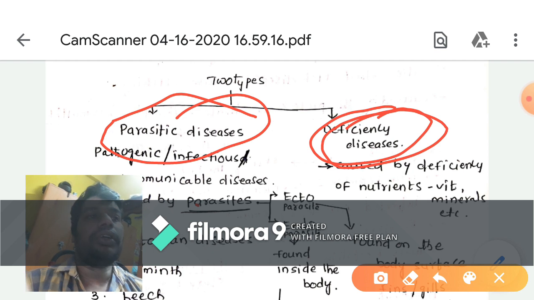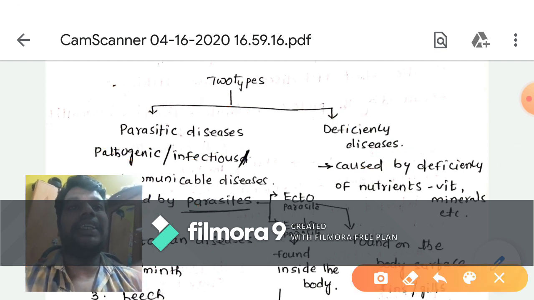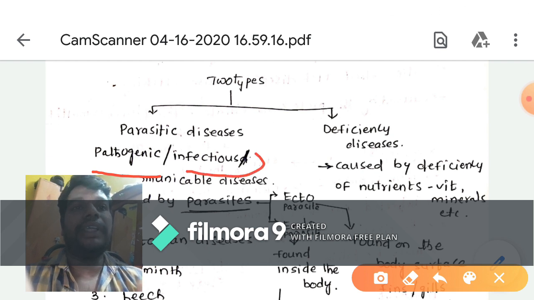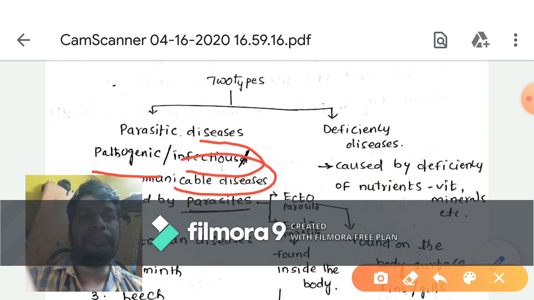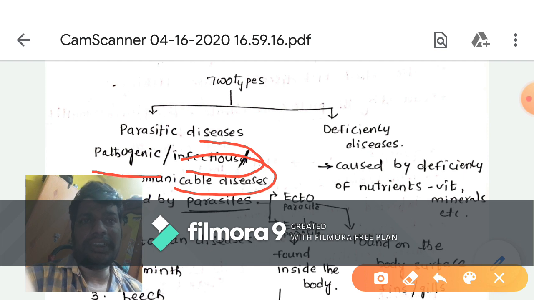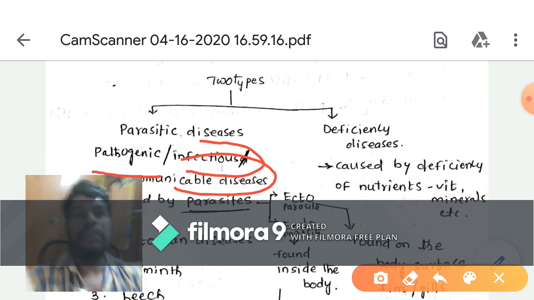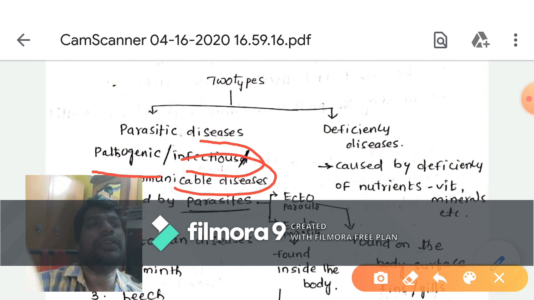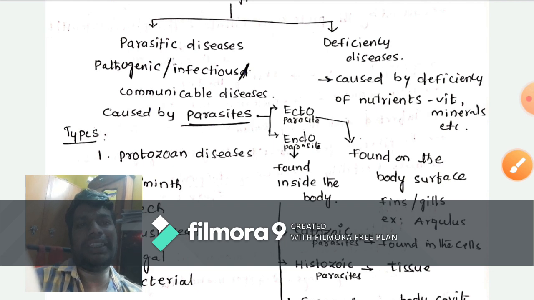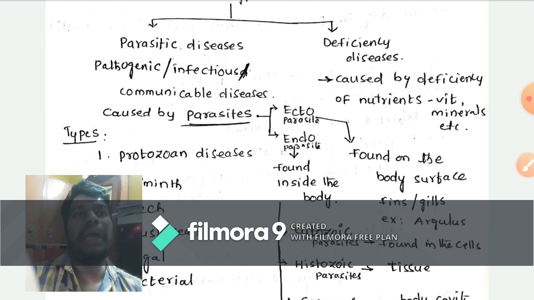Okay, so here the parasitic disease is also called pathogenic diseases, infectious diseases, or communicable diseases. These parasitic diseases are all caused by parasites.